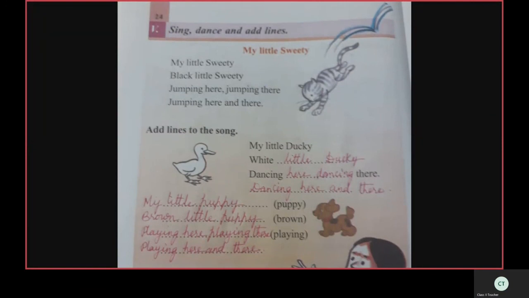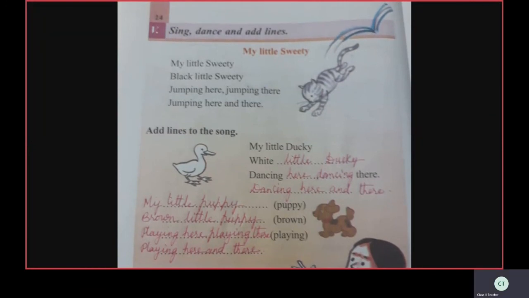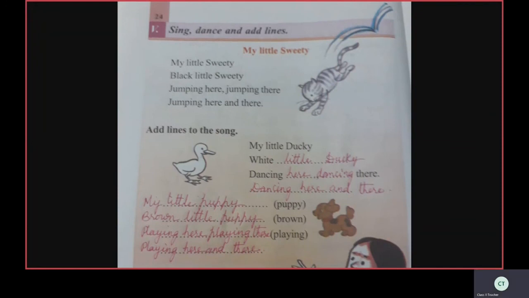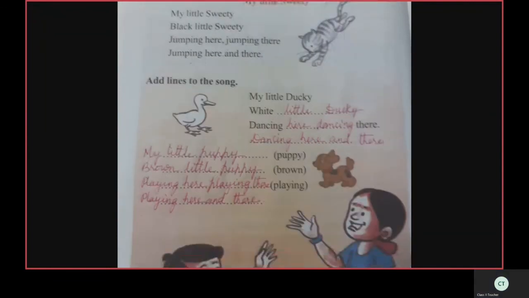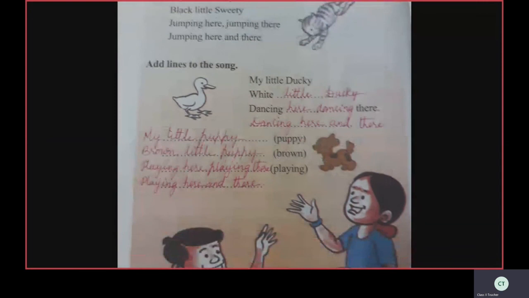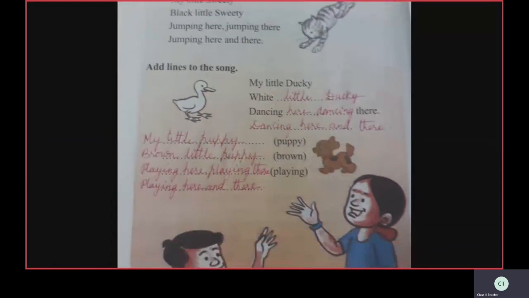My little sweetie, black little sweetie, jumping here, jumping there, jumping here and there. My little sweetie, black little sweetie, jumping here, jumping there, jumping here and there. Add lines to the song, children, okay? See on the screen and complete the lines and sing along with me, children.